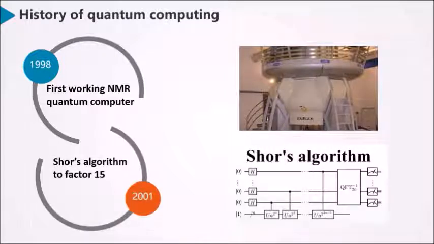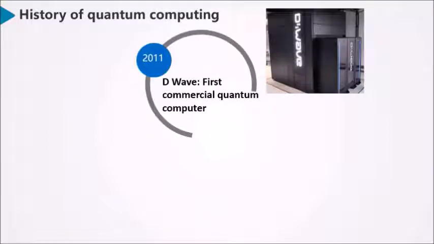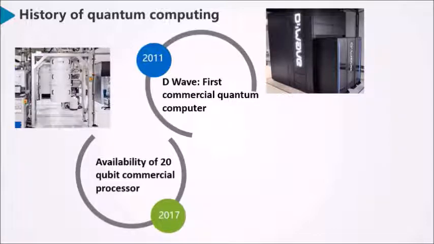In 2001, the first execution of Shor's algorithm took place at IBM's Almaden Research Center and Stanford University. In 2011, D-Wave claimed to have developed quantum annealing and introduced their product called D-Wave One. In November 2017, IBM announced the availability of its most powerful 20-qubit commercial processor.